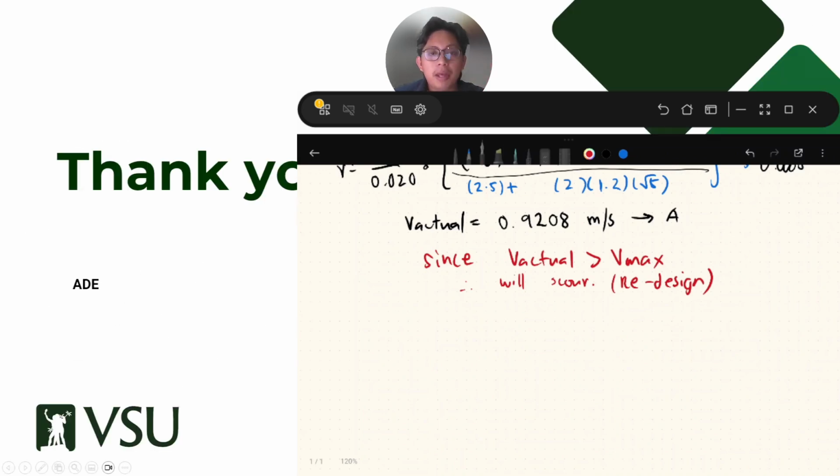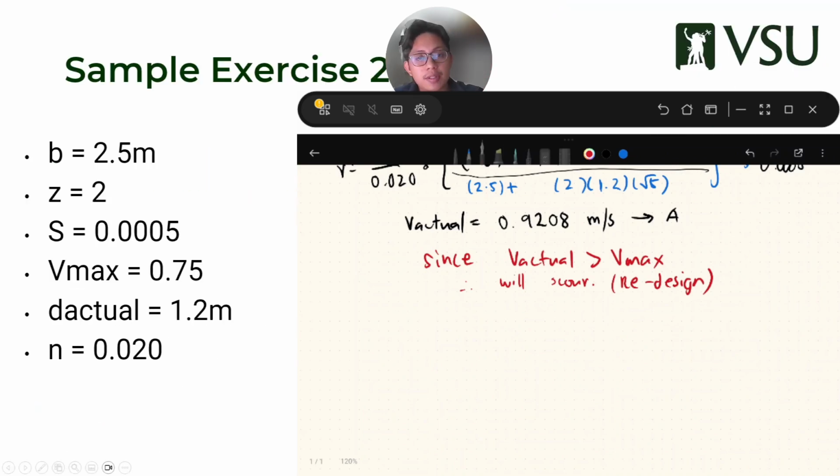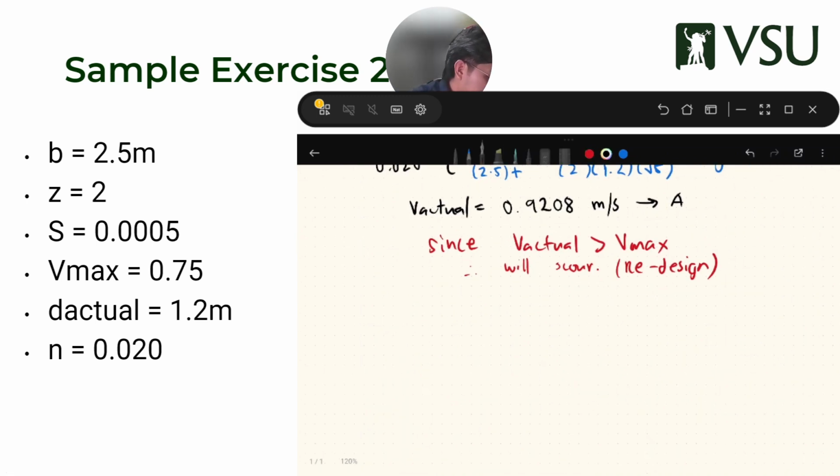Again, after this, there's nothing more. Okay, that's the end of the video. So let's finalize this one. Our next step is to find the safe depth. V max, of course, we know this one as 0.75.